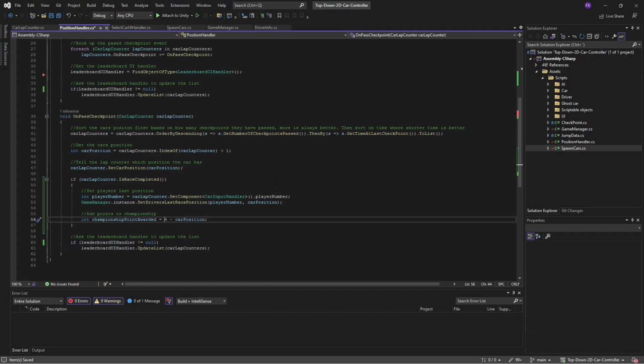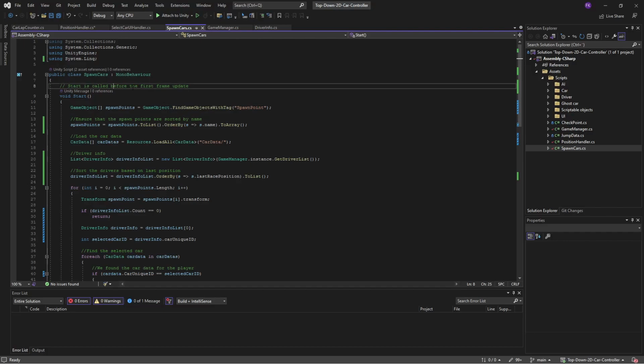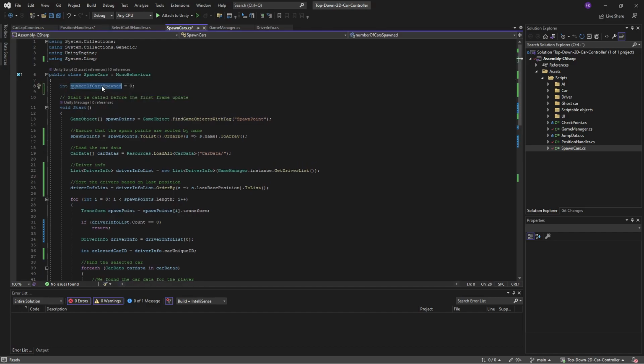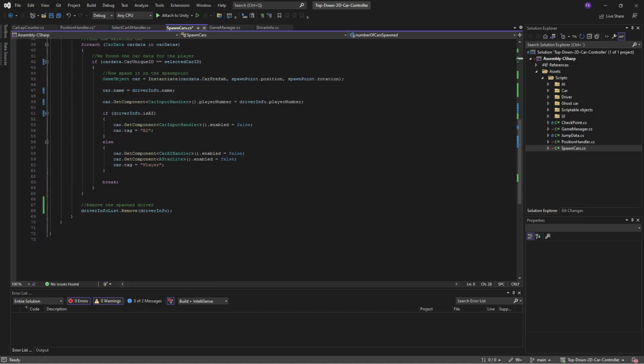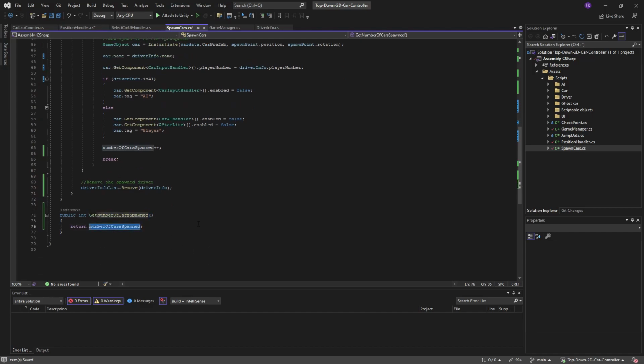Now we probably want to make this more dynamic, so we want to know how many cars have been spawned, and our spawn handler, spawn cars, knows this. So we need to add a variable to keep track of how many cars we have spawned. So let's add that, and we'll make it an integer, number of cars spawned. So when we are spawning a car here, we want to make sure that we are adding to this. So let's do number of cars spawned plus plus. That will add 1 to that variable. And then we need to have a way of getting this private variable. So let's do a public int get number of cars spawned, returning number of cars spawned.